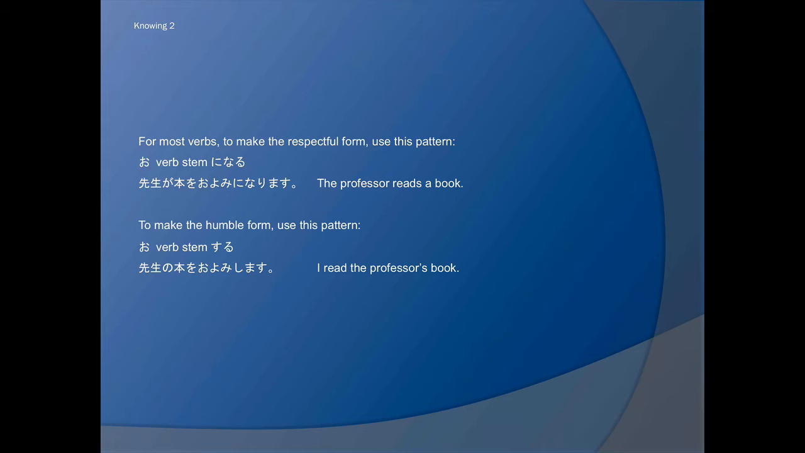To make the humble form, use this pattern: o, verb stem, suru. So, sensei no hon o yomi shimasu. So, I read the professor's book. So I'm showing respect to the professor by using the humble form of the verb.